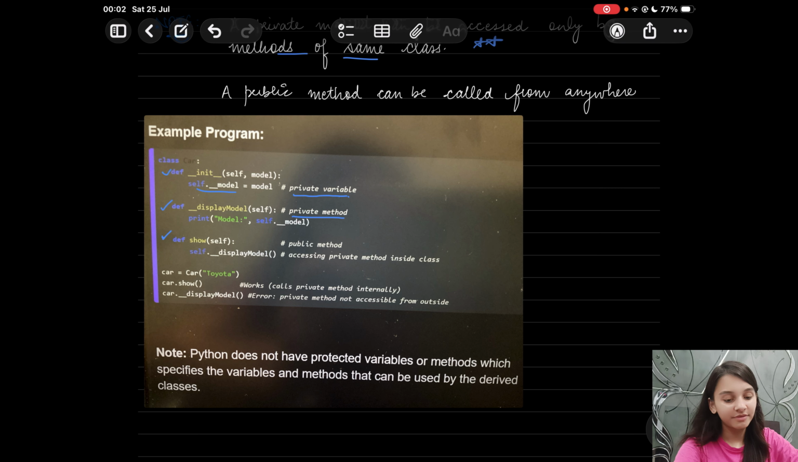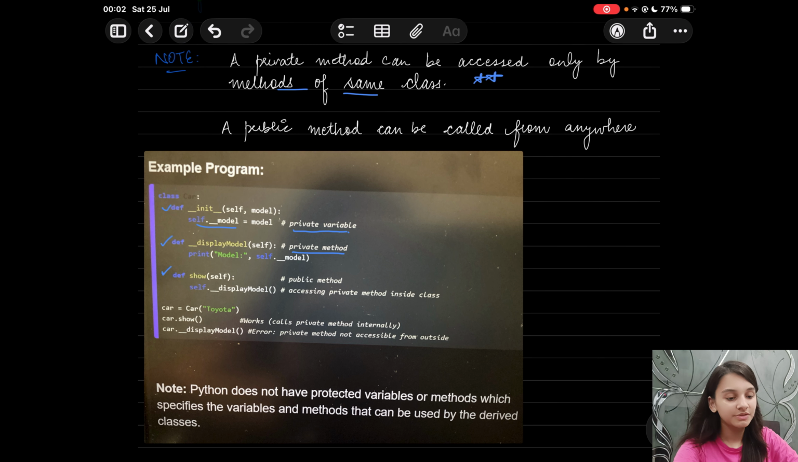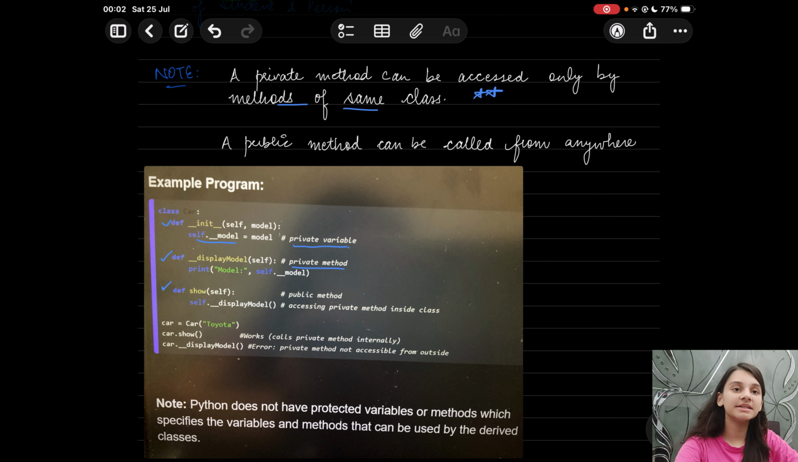Now we have another method, which is the show method, and we are trying to access self.__display_model. So we are trying to access a private method inside a class, and we have discussed that it is possible to access a private method just inside the same class. So yes, we can do it. This show method will be a public method, and accessing the private method inside a class is possible.